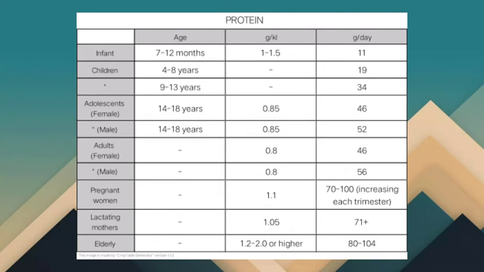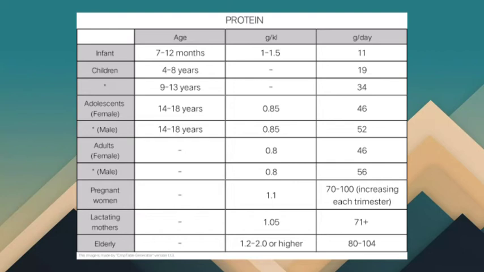We also have the age, the grams per kilo and grams per day. So the infants aged 7 to 12 months, the RDA is 1 to 1.5 grams per kilo, or an average infant must take 11 grams per day.